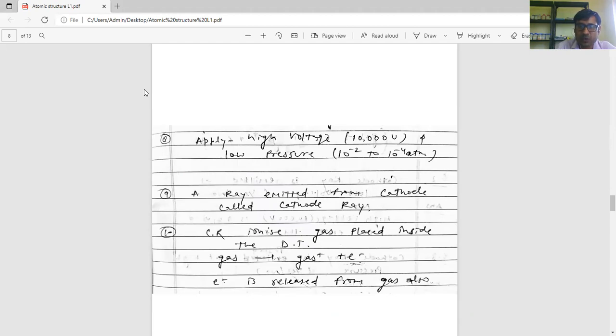This ray is cathode ray. Why? Because the ray is emitted from the cathode. That is why it is called cathode ray.